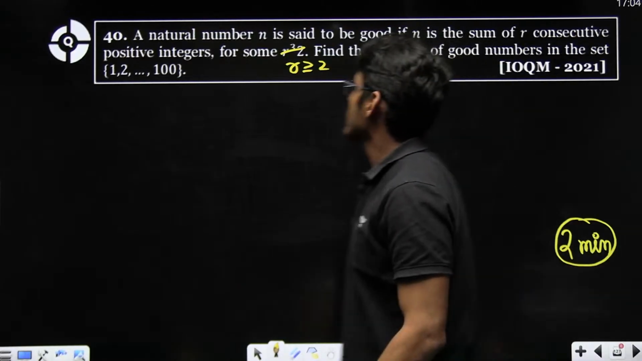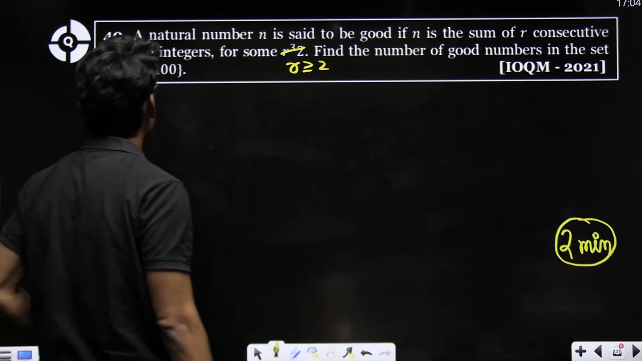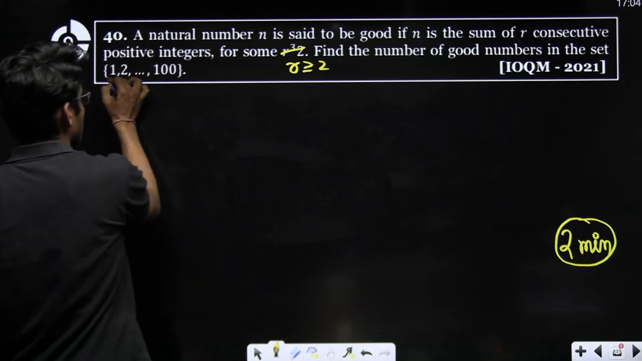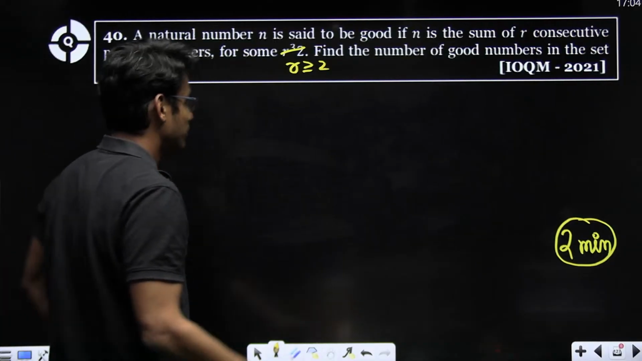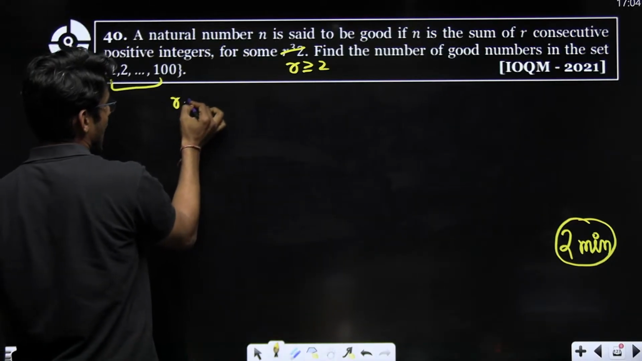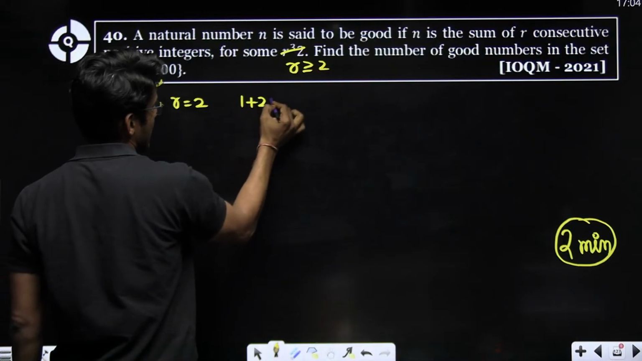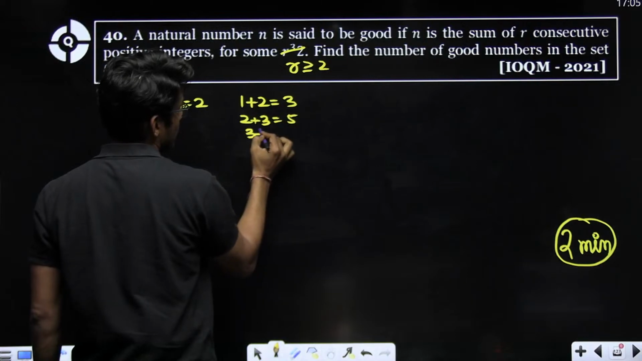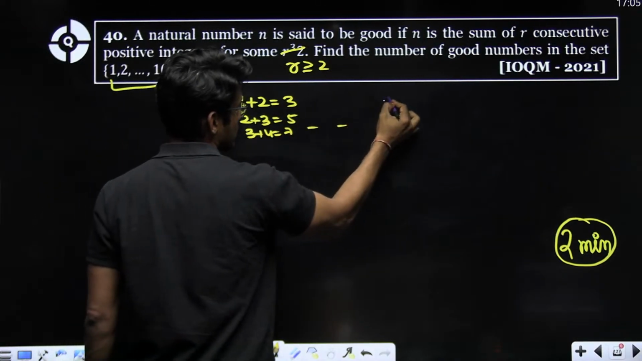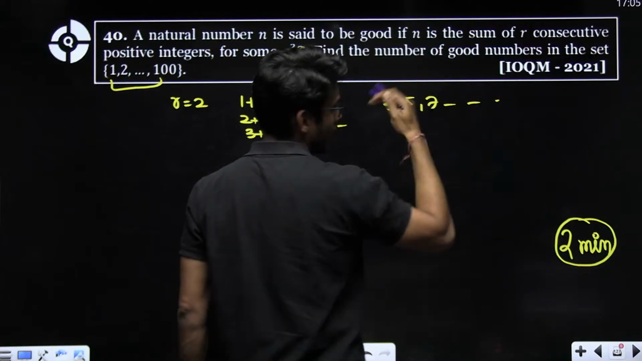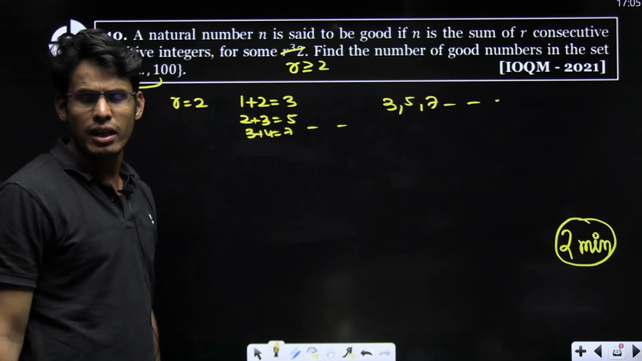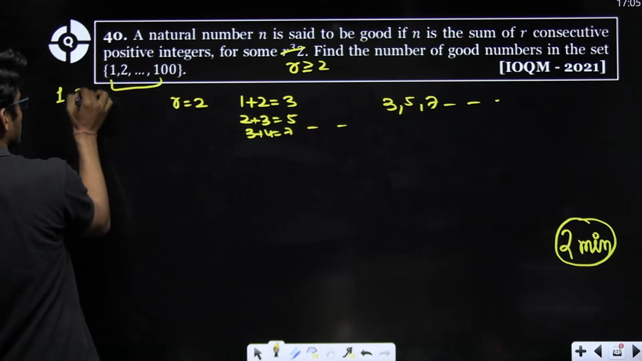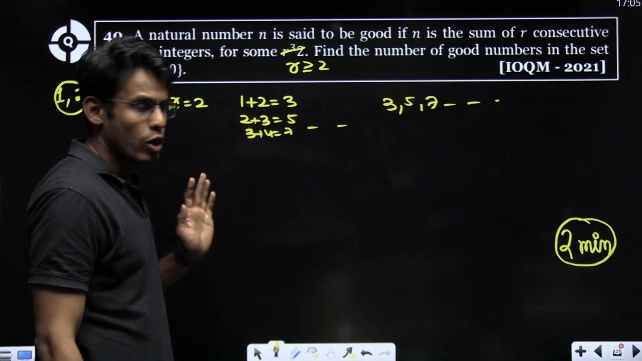Okay, a natural number n is said to be good if it can be written as sum of r consecutive positive integers for some r greater than or equal to 2. Find the number of good numbers in the set 1 to 100. Now, if I take r equal to 2, the minimum sum I can generate is 3, then 5, then 7. So all odd numbers are good numbers. I can clearly see 1 and 2 are not good.